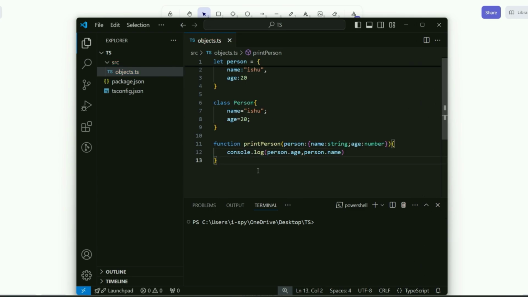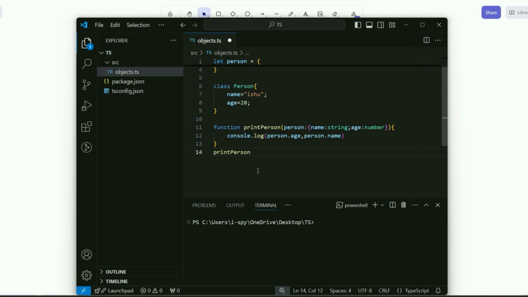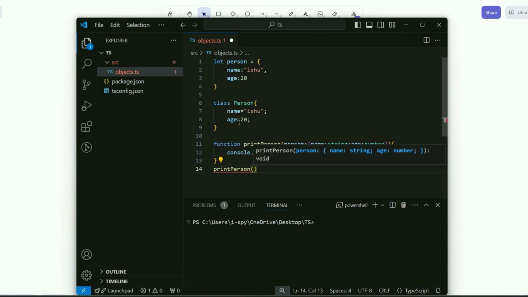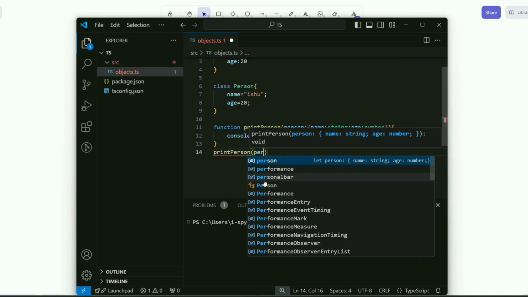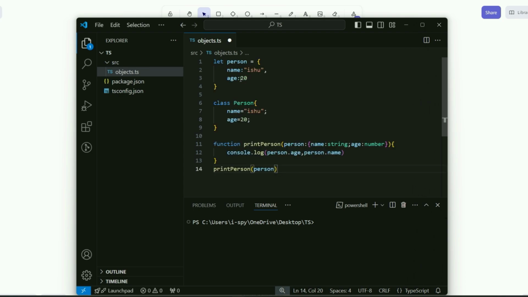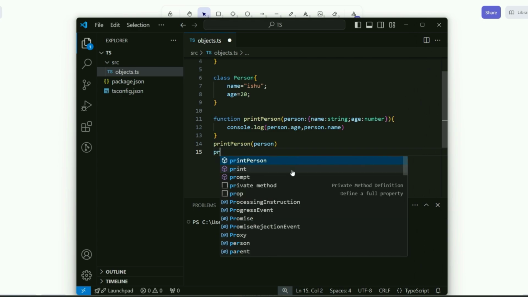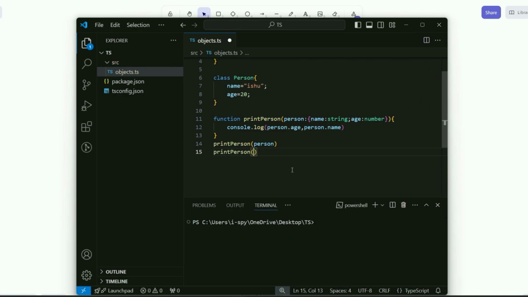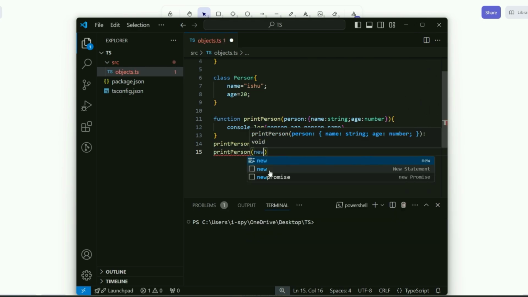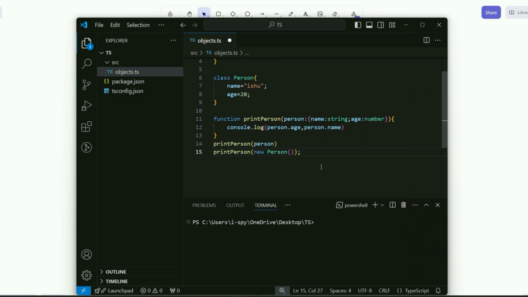Now if I do print person and pass my person object, it is fine because person object has all the properties that this function needs. If I pass a new object of the person, it is again fine. It is not giving us any error, right? And ultimately this class object is going to contain these two properties.